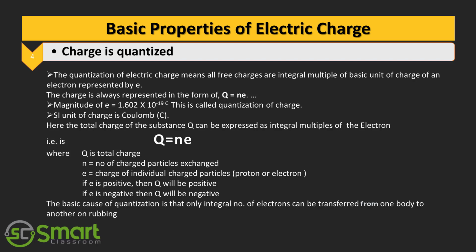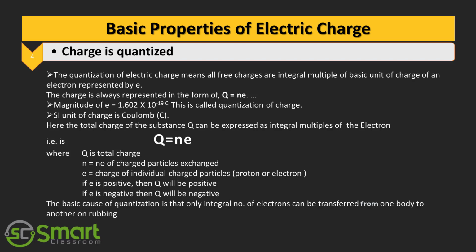Here the total charge of the substance capital Q can be expressed as the integral multiples of the electron. That means capital Q equal to n into e, where Q is the total charge and small n is the number of charged particles exchanged and small e representing the charge of the individual charged particle. It may be a proton or electron.